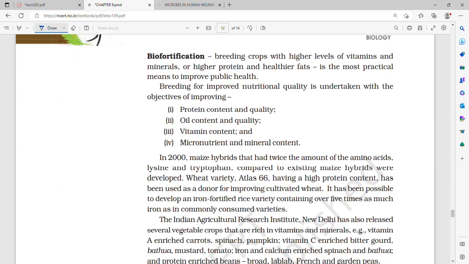So for this, what is being done? Biofortification is very important. In fact, this is a separate entire part.